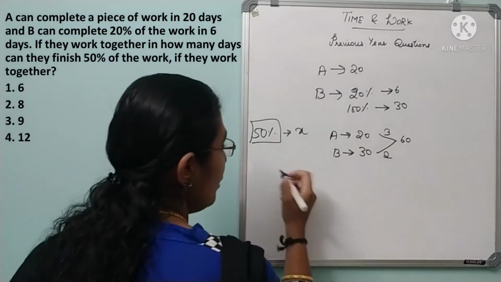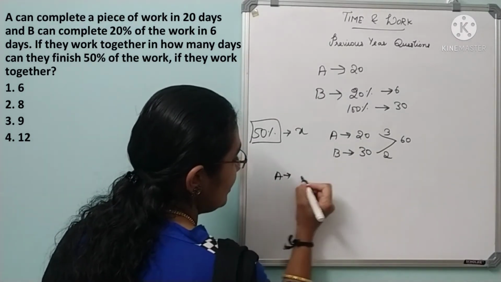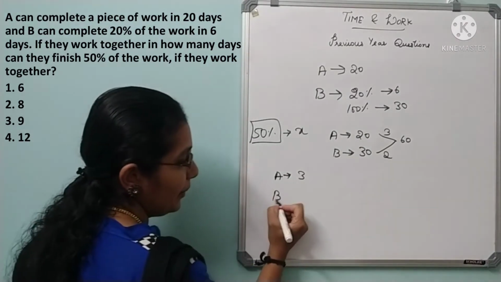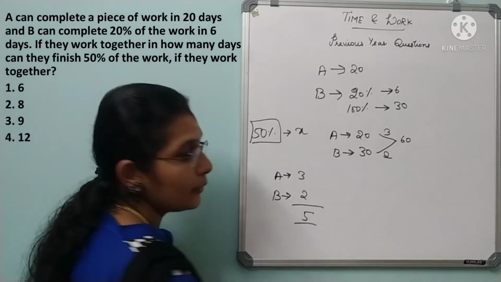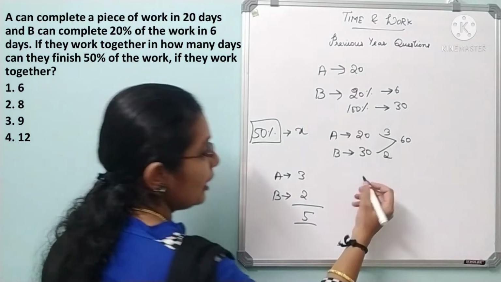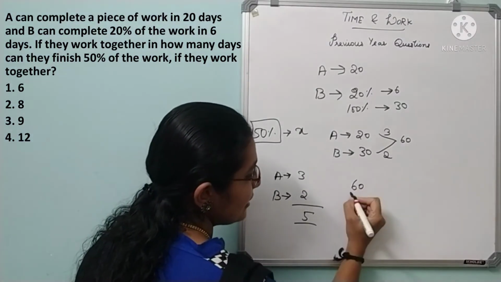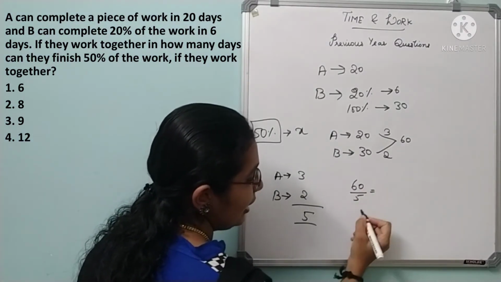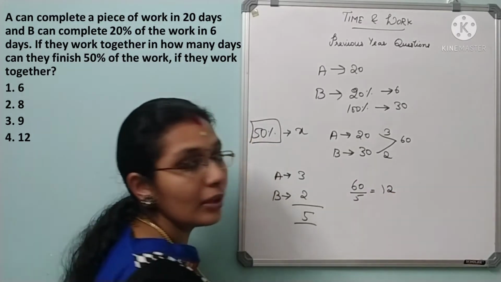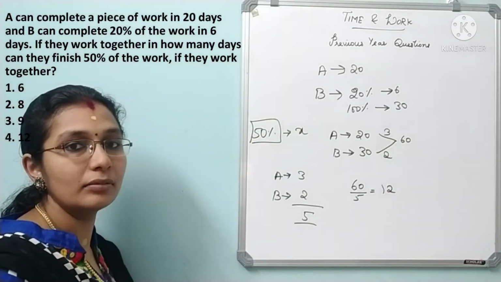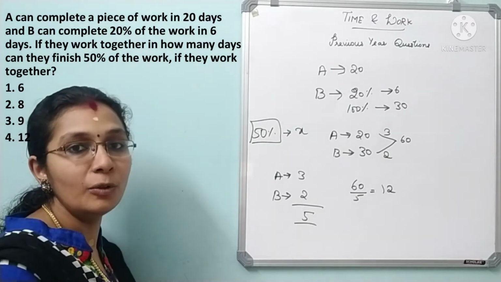Clear? Now, so their efficiency is, A's efficiency is 3 and B's efficiency is 2. So the total efficiency per day is 5. So total work how many days they will complete? 60 by 5. Right? So 5 ones are 5, 5 twos are 10. So 12 days is your answer. But am I right? No.